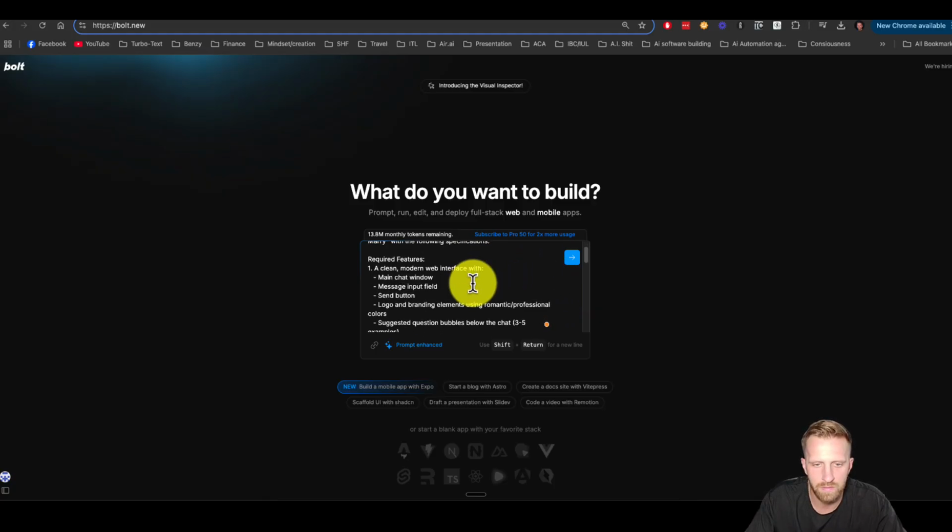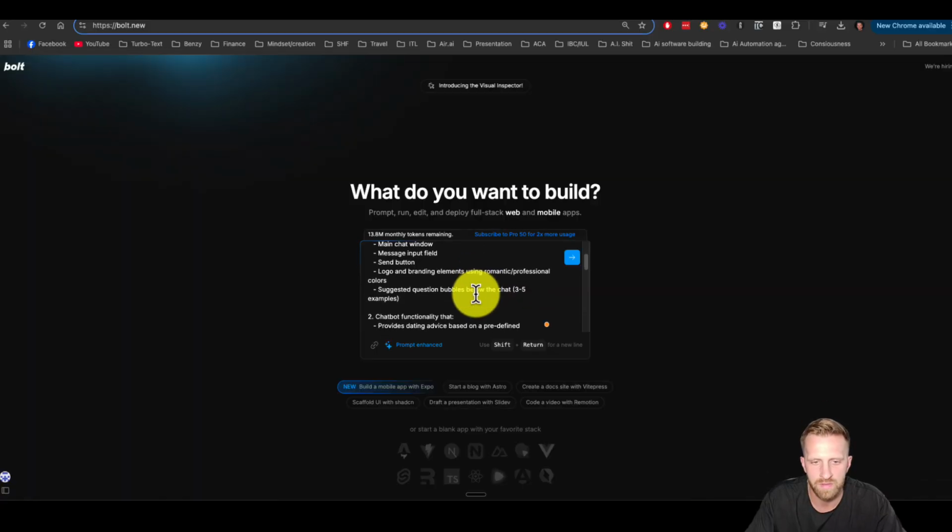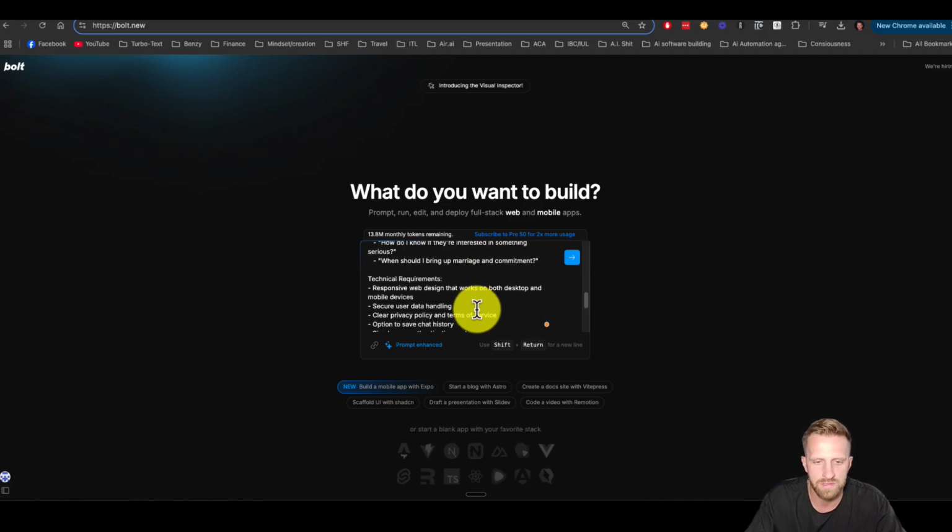Let's look. Required features: a clean, modern web interface, main chat window, message input, send button, logo, and branding elements, romantic professional colors. Yep. Dude, this might even be good enough. I think I'll just send it.